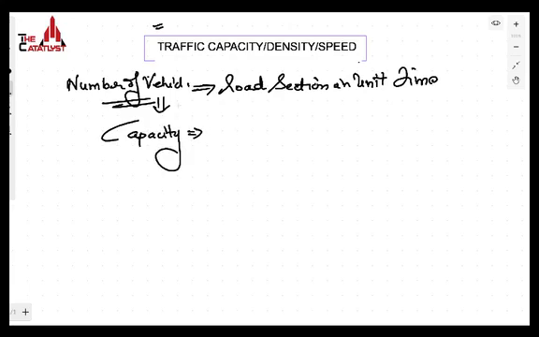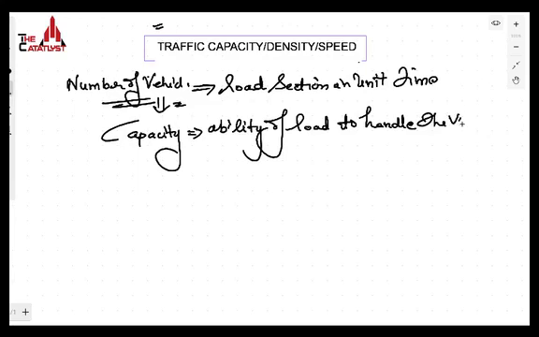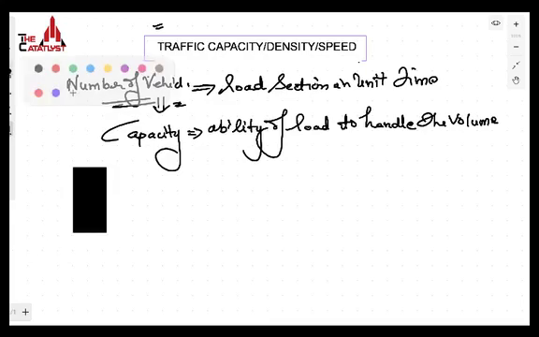Traffic capacity, like traffic volume, is related to the number of vehicles on a certain road. Traffic capacity is the ability of the roadway to handle the traffic volume. Traffic capacity is what? Traffic capacity is the ability. Like if you take the example of a bottle, and we have filled this bottle with water, the water is present everywhere in this bottle, like this. सब इसके अंदर पानी भरा हुआ है.